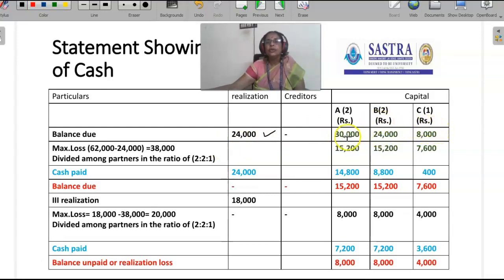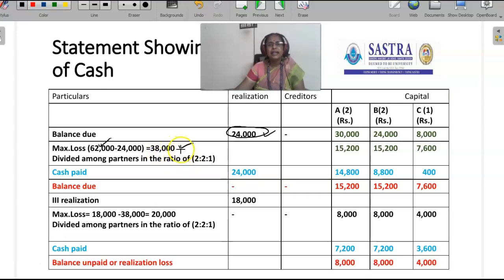Total capital is 30,000 plus 24,000 plus 8,000, that is 62,000. From that 62,000, the cash in their hand out of realization is 24,000. So the maximum loss to the firm is 38,000 rupees, considering the remaining assets are waste. So 38,000 is the maximum loss.